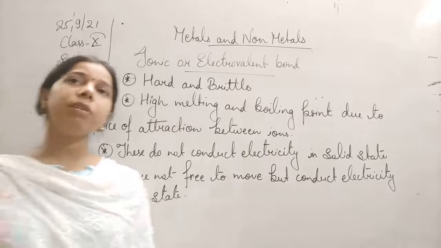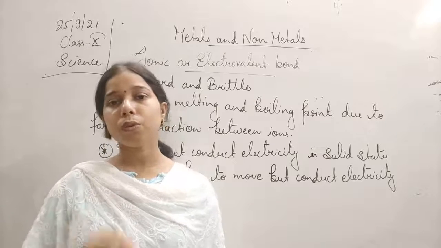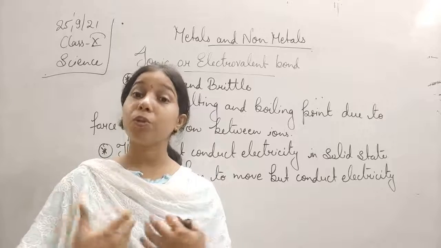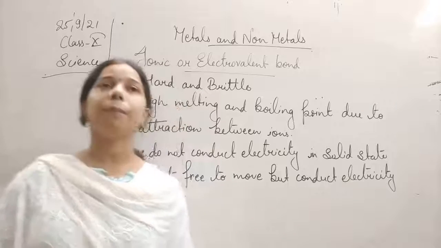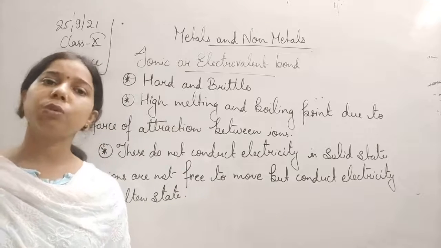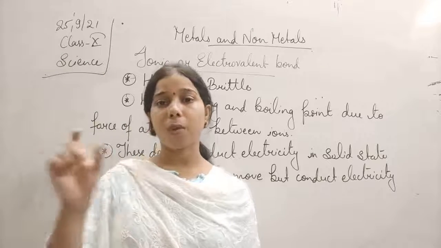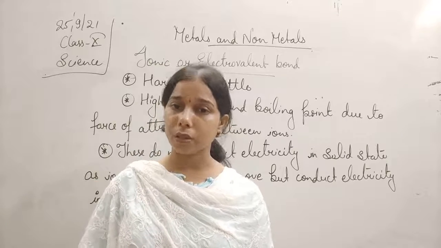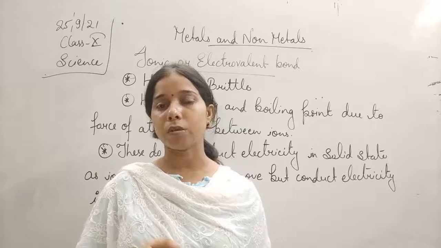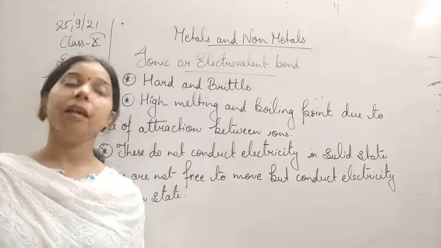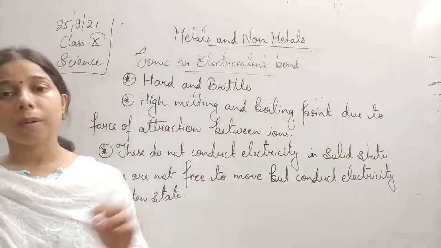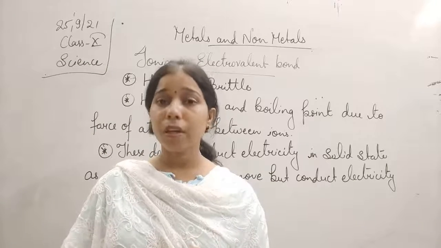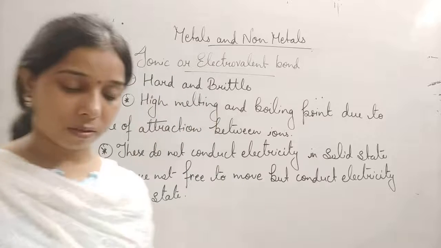What happens when we dissolve the ionic compound in water or into the molten state? It will be easy for them to get dissociated. If you take the example of sodium chloride, it is made up of Na positive and Cl negative. So when you dissolve sodium chloride into water or any liquid, even when it is in the molten state, it will get converted into plus and minus. Then the ions get dissociated from each other. So when we are heating it, only then the dissociation process will occur.